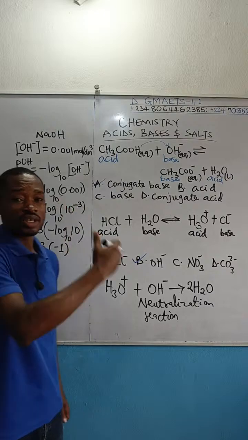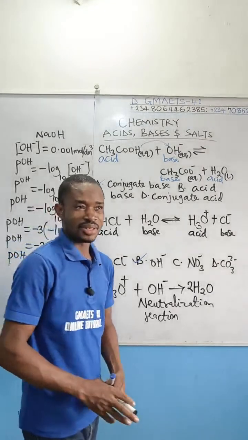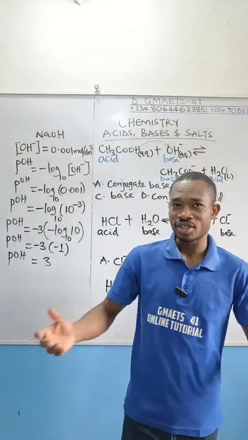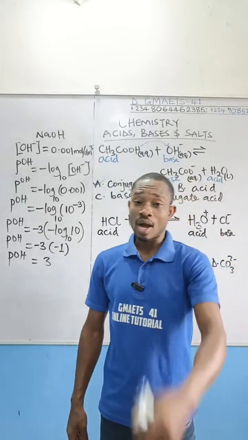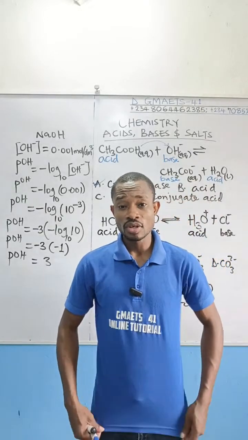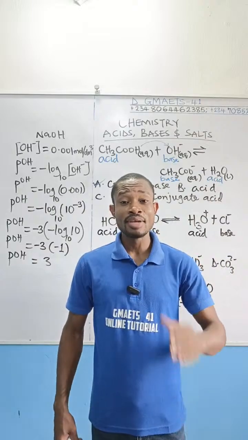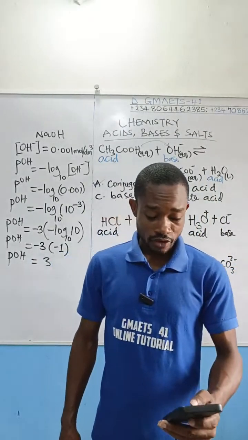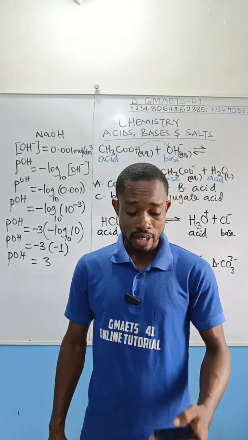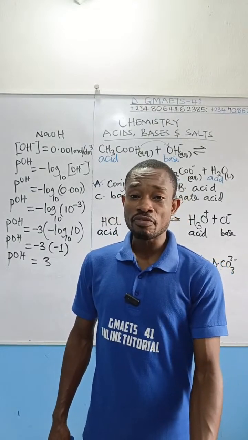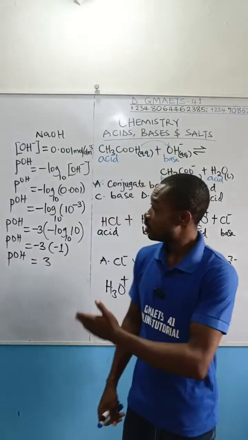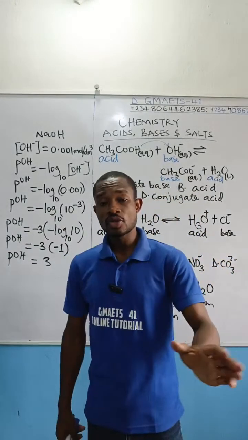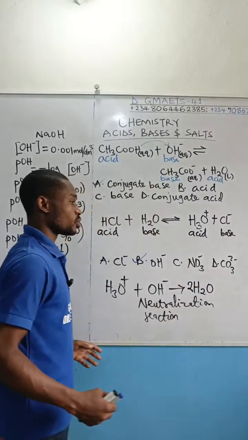I had to take my time to show this calculation step by step. At least I know some persons usually have an issue. They don't like maths, and that is why my students, my JAMB students, the GMAETS 41 JAMB students, I made maths compulsory for them. Compulsory for all of them, whether you are taking maths in JAMB or not. You need the knowledge of maths to be able to survive some of your calculations in chemistry and in physics if you are exposed to them in your exam.